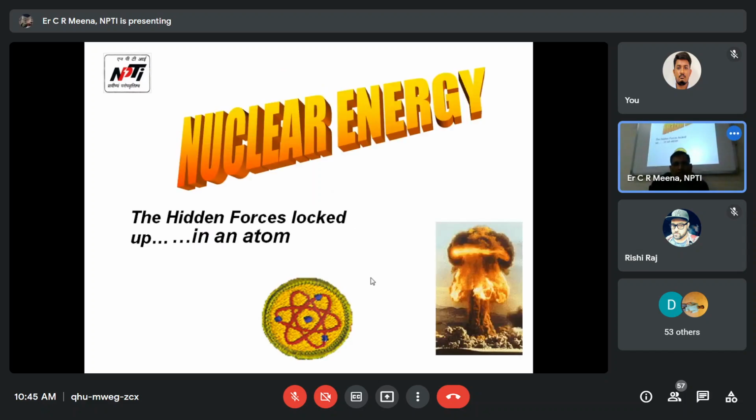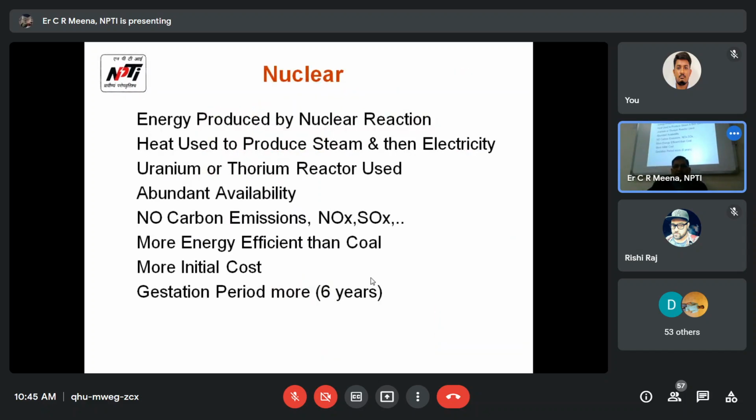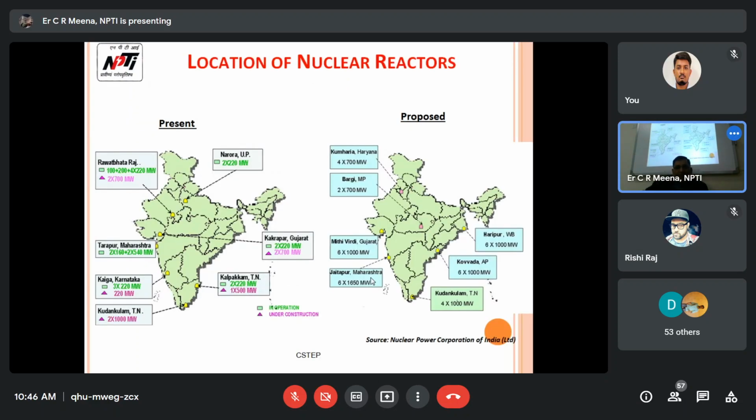Now we come to nuclear. Energy is produced by the nuclear reaction, heat used to produce steam and then electricity. Uranium or thorium reactors are used. In India there is abundant availability of uranium, and no carbon emission, NOx, SOx. There is no pollution. More energy efficient than coal, but with more initial cost because initial construction cost is more. Gestation period is more than 6 years in nuclear. I will ask about this topic at the end.